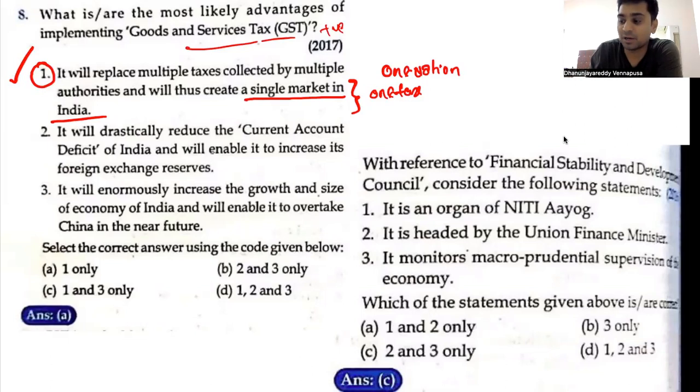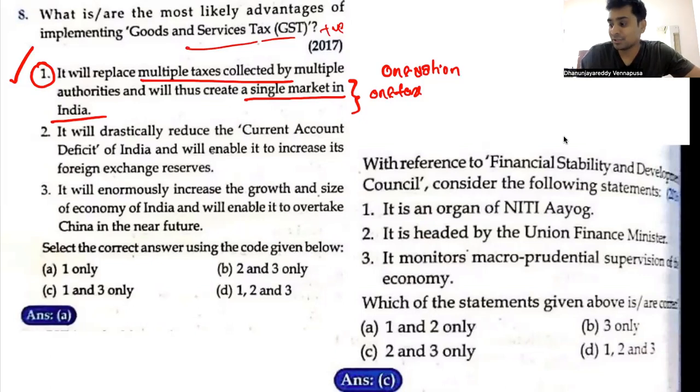It has replaced the erstwhile multiple taxes. Before that you had central excise tax, central sales tax, central service tax. You have subsumed the majority of these into GST. Similarly, in the states, you had state indirect taxes, that is state sales tax, state excise tax. These were subsumed, and every state used to have a different taxation structure. All these multiple taxation structures were removed. That is what I said.